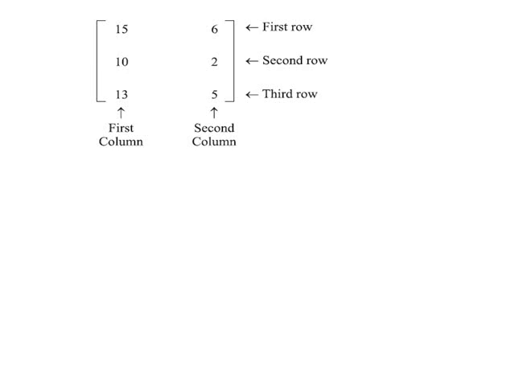Here, horizontal lines are called rows and vertical lines are called columns. So, here we have 3 rows and 2 columns. In this arrangement, the first column represents the number of notebooks that Radha, Neetu and Simran have and the second column represents the number of pens that Radha, Neetu and Simran have.